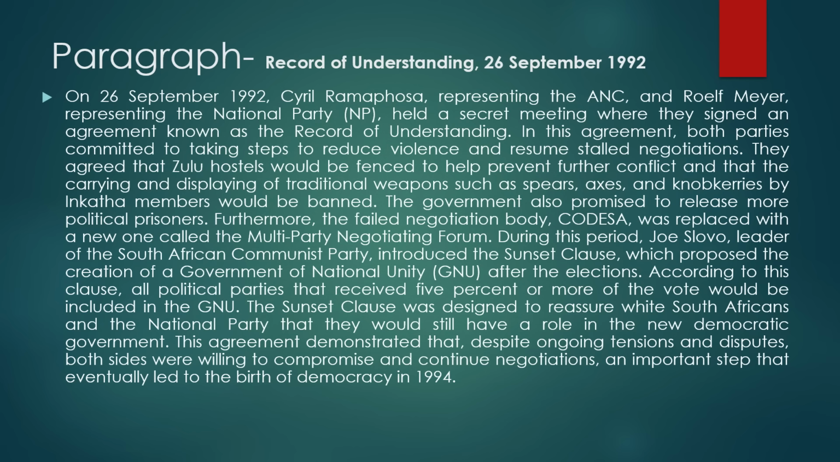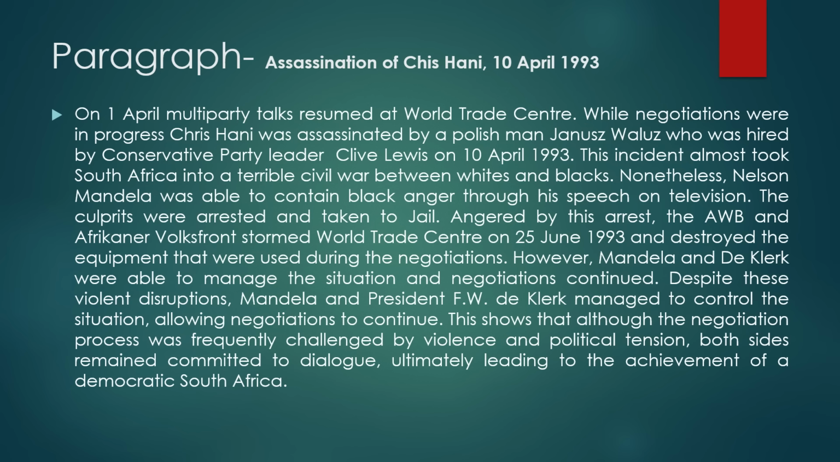Alright, moving on to our next paragraph where you talk about the assassination of Chris Hani, 10 April 1993. On 1 April, multi-party talks resumed at the World Trade Center. While the negotiations were in progress, Chris Hani was assassinated by a Polish man, Janusz Walus, who was hired by Conservative Party leader Clive Derby-Lewis, on 10 April 1993. This incident almost took South Africa into a terrible civil war between whites and blacks. Nonetheless, Nelson Mandela was able to contain black anger through his speech on television. The culprits were arrested and taken to jail.